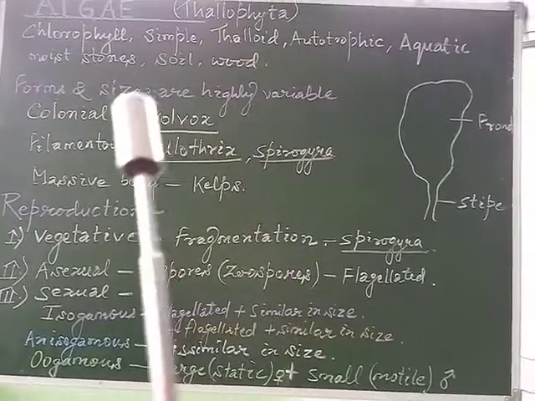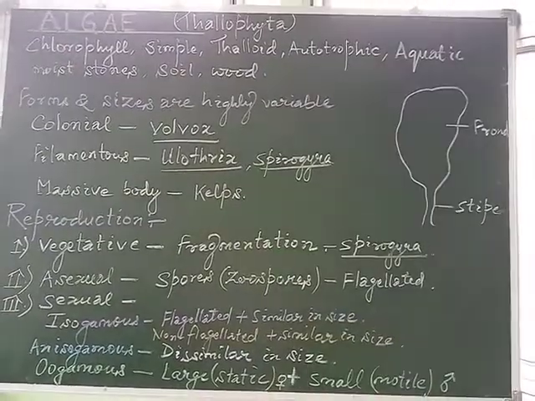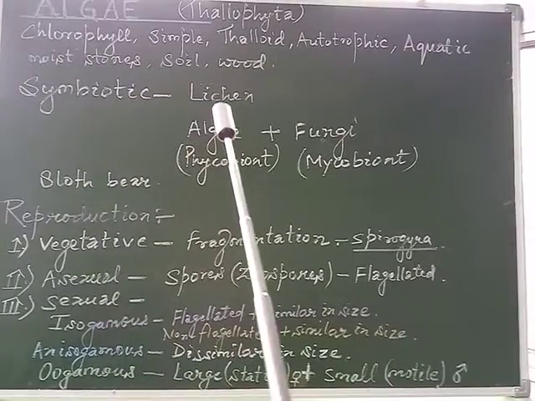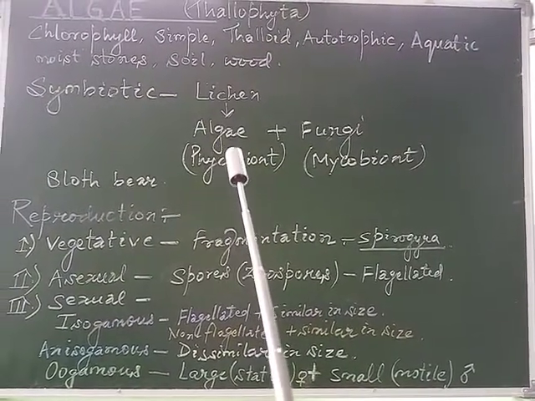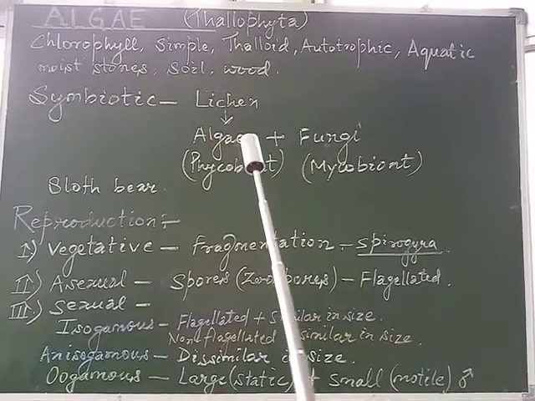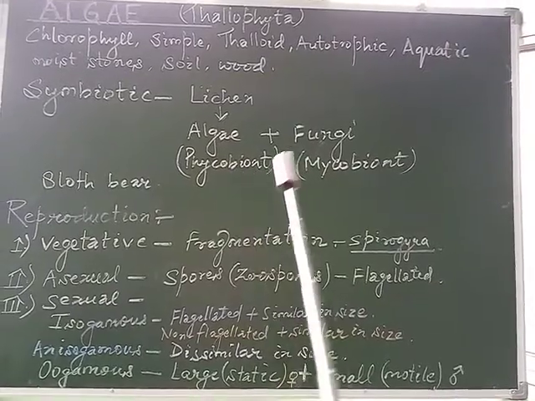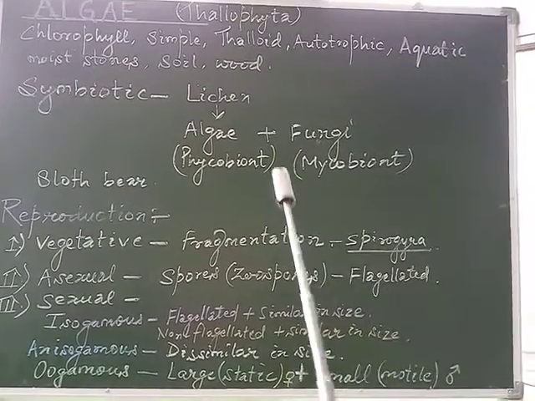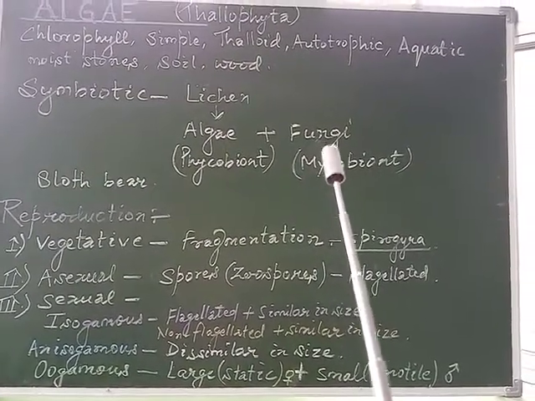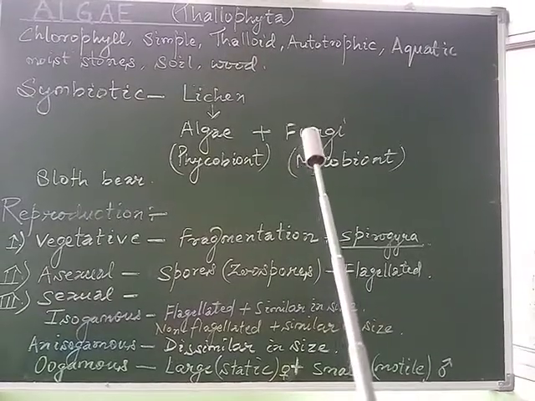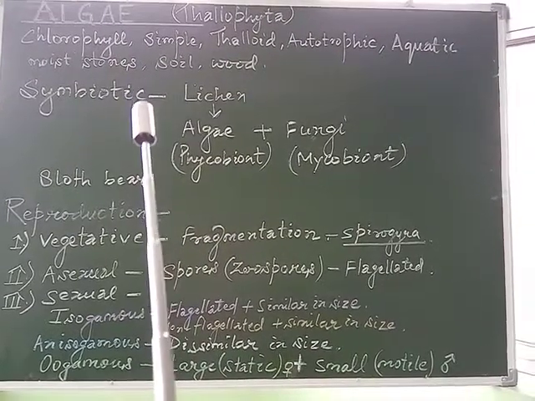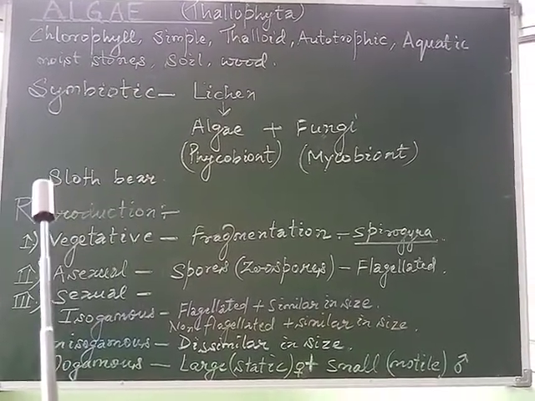Some of the members also show a symbiotic type of relationship, for example lichens, which are an association between algae and fungi, in which both benefit each other. The algae, as we have discussed, is known as the phycobiont, whereas the fungal part is known as the mycobiont. The algae prepares the food and provides it to the fungus. In return, the fungus provides the shelter and the minerals and nutrients to the algae. As well as certain members of algae, they are also present within the sloth bear.